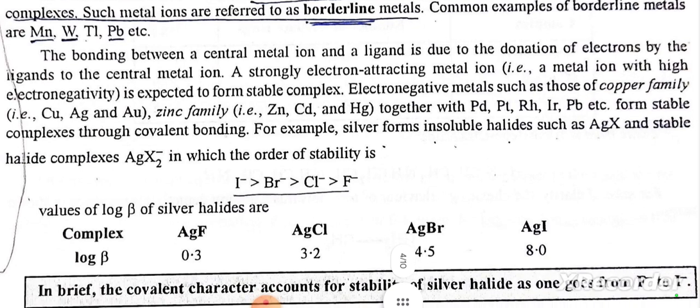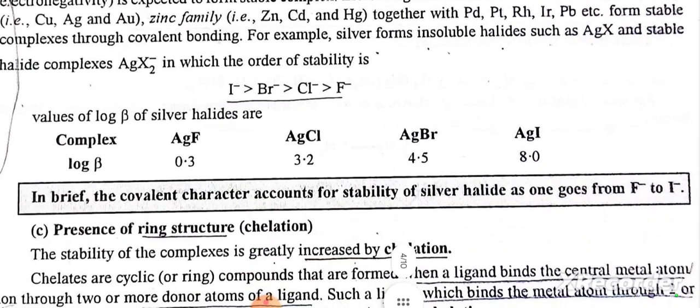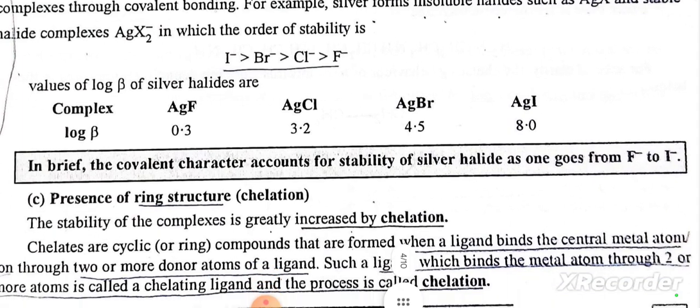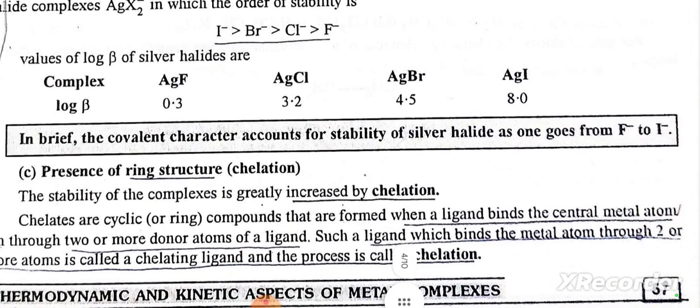Values of log beta of silver halide complexes AgF, AgCl, AgBr, AgI: log beta value of AgF is 0.3, AgCl 3.2, AgBr 4.5, AgI 8.0. In brief, the covalent character accounts for the stability of silver halides as one goes from F⁻ to I⁻.